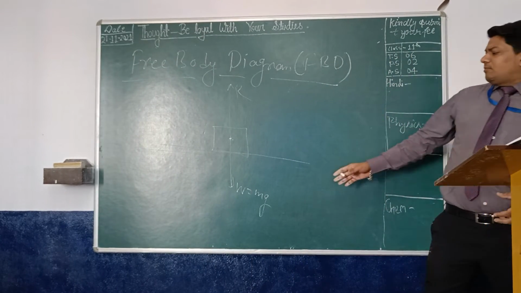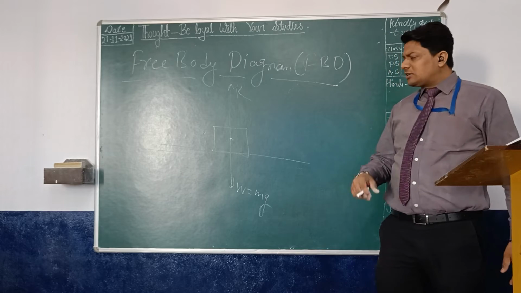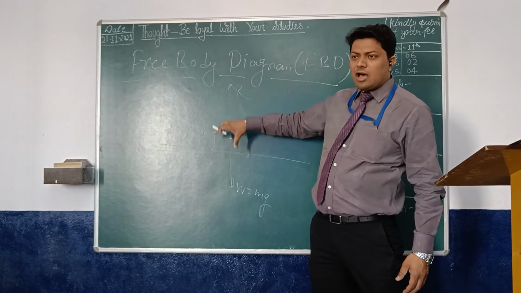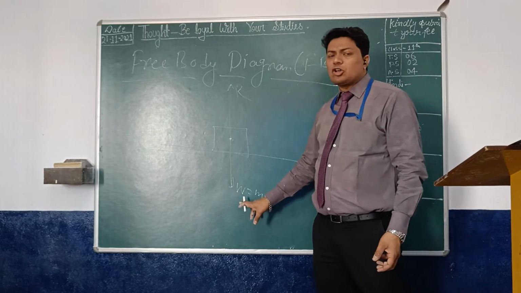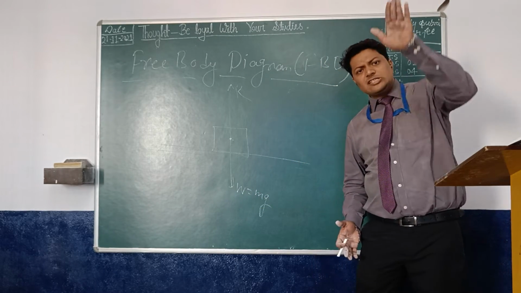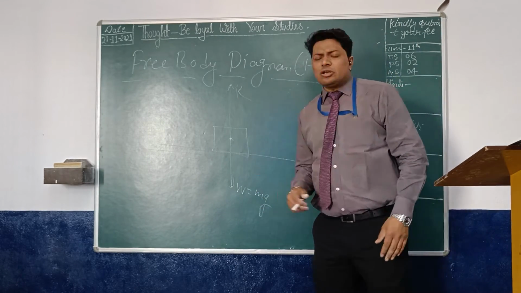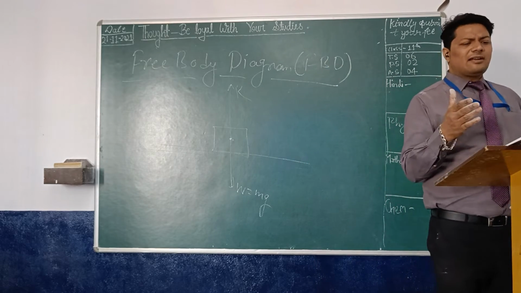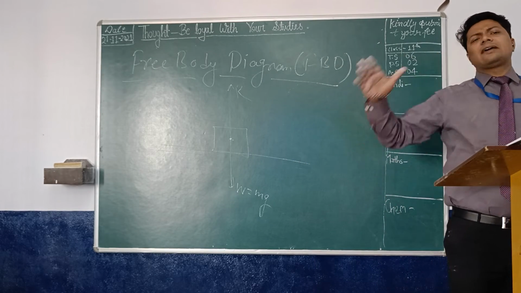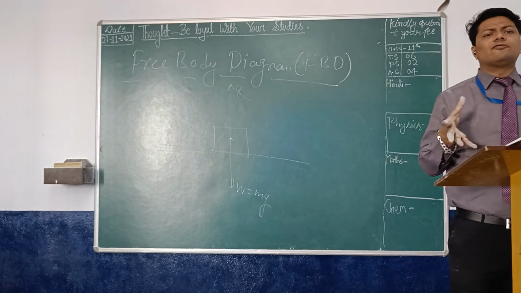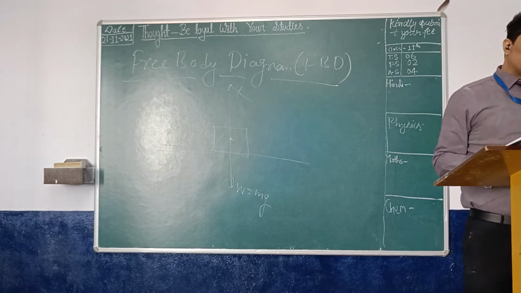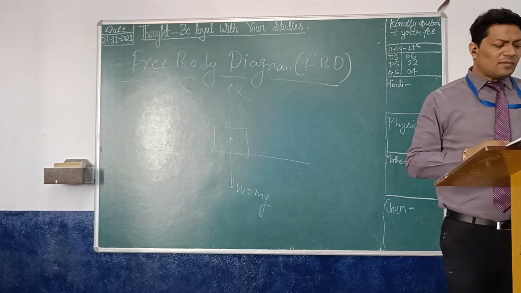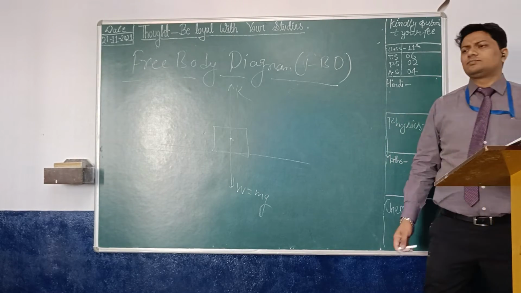Where are you getting the mass from? Everybody knows the book has its mass, so m multiplied with g. At that time we were talking about the weight, and weight is always downside. If you are talking about the free body diagram, in the diagram you are representing all the forces related to that body. Is it clear?